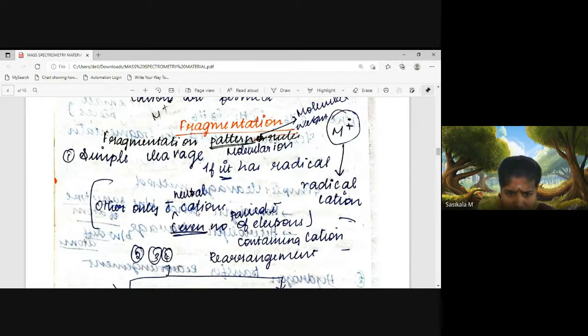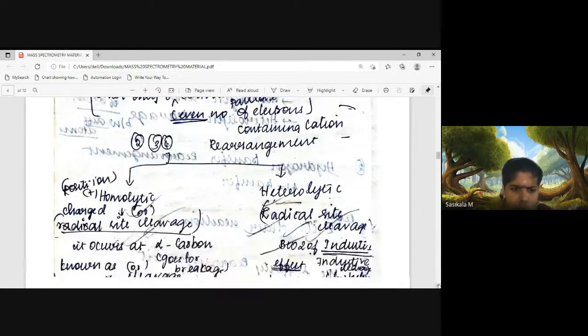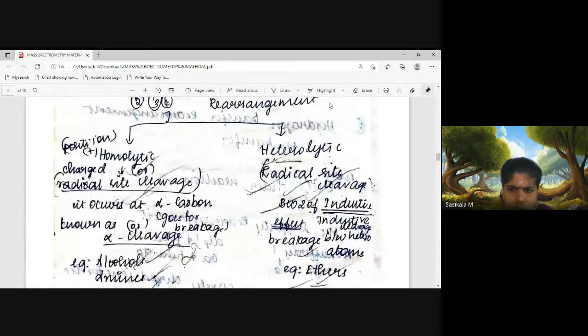There are two kinds of cations: radical cation and neutral cation, where neutral cations have an even number of paired electrons. A radical cation undergoes simple cleavage through homolytic and heterolytic cleavage.